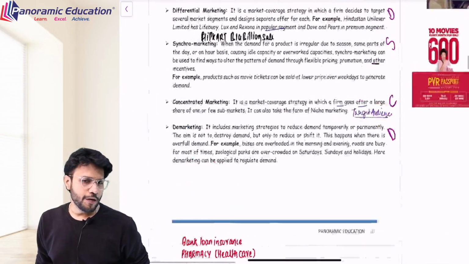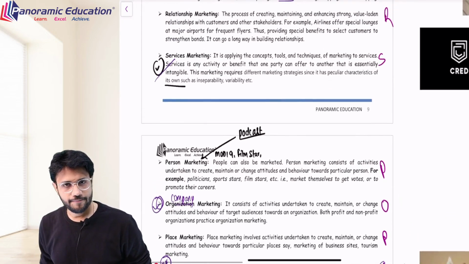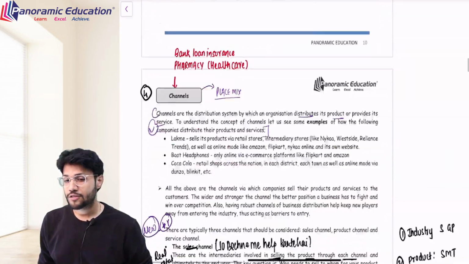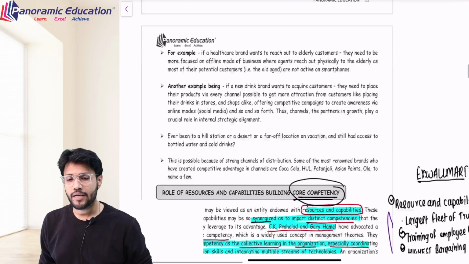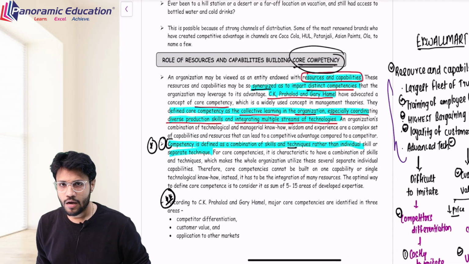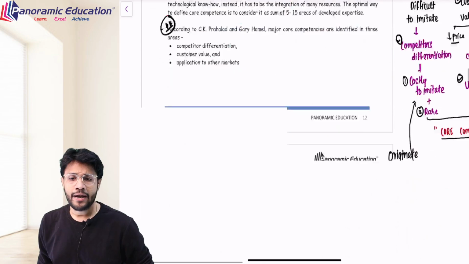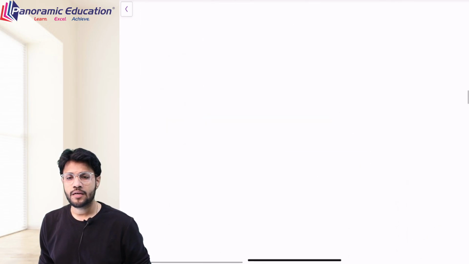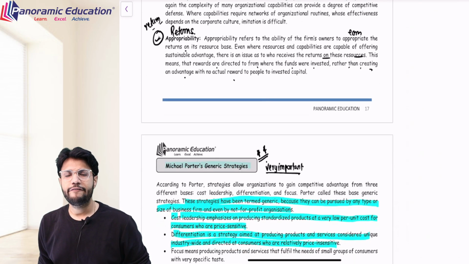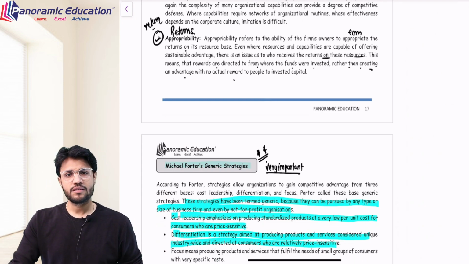Now the first part of the chapter was stakeholders metrics. Then we understood what are your key strategic drivers. Now the third part of the chapter is role of resources and capabilities for building core competencies. And after that we will be discussing business level strategy, in which there is cost leadership, differentiation and focus strategy. Well, let's keep that part to the second part of the video.